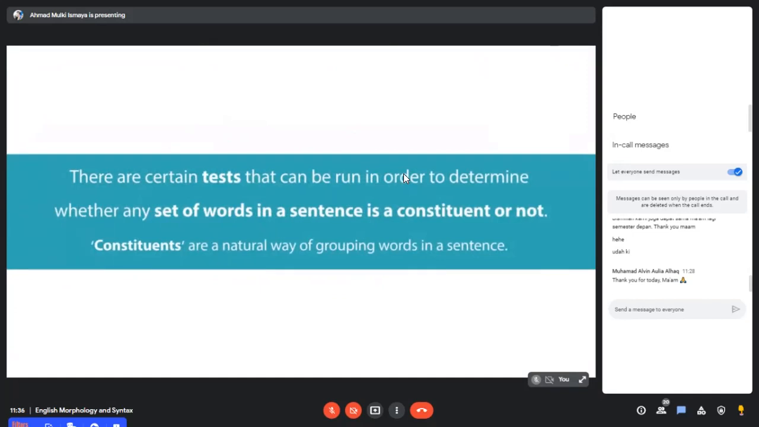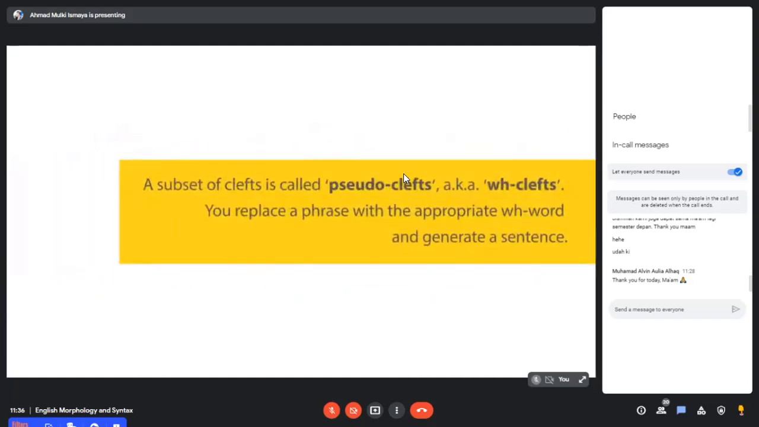There are tests you run. Those are called constituency tests that will help you determine if two or more words are a constituent in a sentence. So I'm going to run this particular test, which is called pseudoclefts, also known as WH clefts.